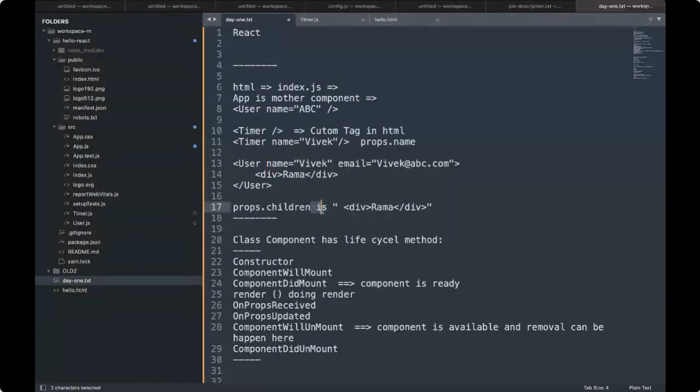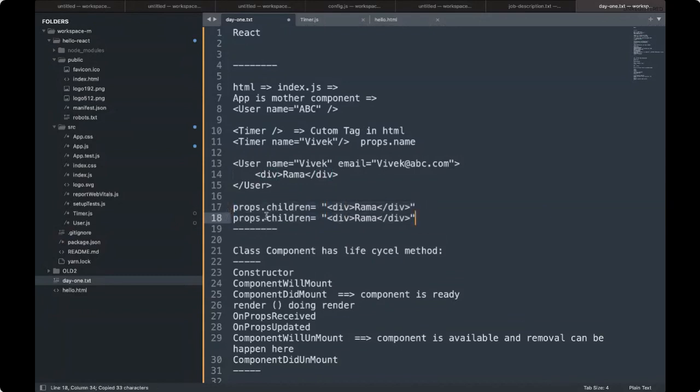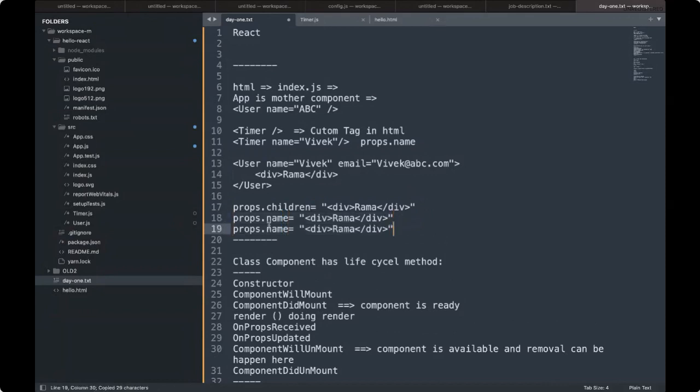So props.children is equal to this. Name, and I do this. Now when I'm talking about this, it is equivalent to this. This is called JSX. What is JSX?